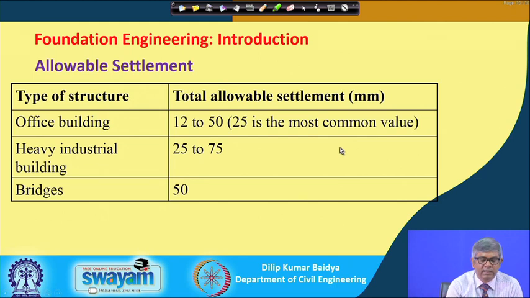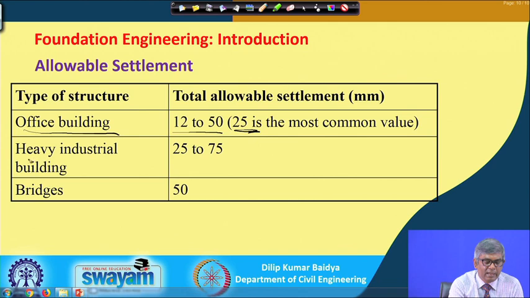You can see that the allowable settlement for an office building will sometimes be 12 to 50 millimeter. In our code the value may be different; I am just referring to an average value. 25 millimeter is the common value most of the time, and for heavy industrial buildings the settlement allowed can be a little more, 25 to 75 millimeter, and for bridges the settlement limit is generally 50 millimeter.